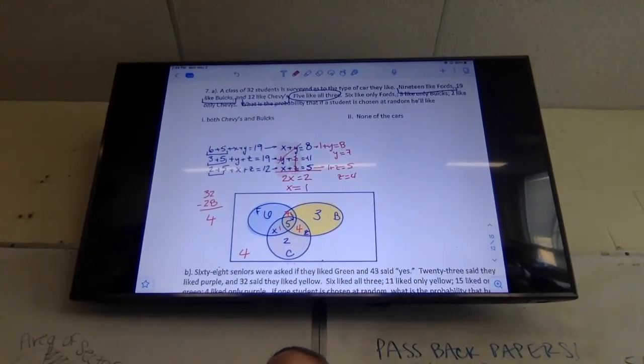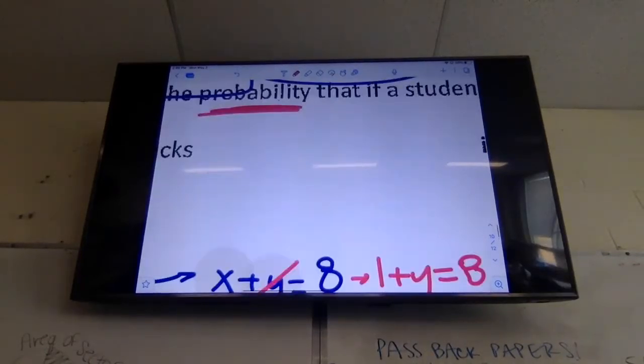All right, that is important to note because now I'm going to go up here and I'm going to find the probability that if a student is chosen at random, he will fit in one of these categories. Can you remind me, what is probability again? How is that represented? Success over total. It's always a fraction. So probability is the number of success over the total.